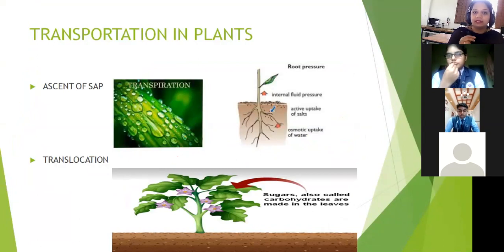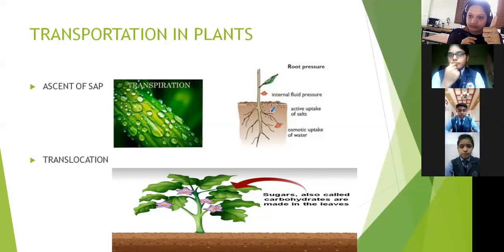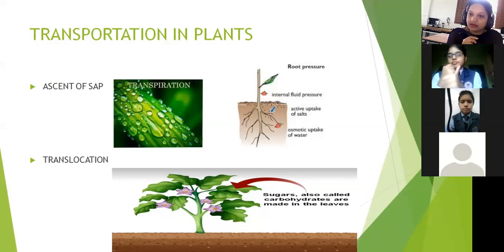Okay, see here. In the first slide, I have just given pictures to make you understand what is actually happening. Transportation in plants occurs in two ways, that is, by the ascent of sap and by translocation. Is it visible to everyone? Yes, ma'am. Okay, so it occurs by ascent of sap and also by translocation.